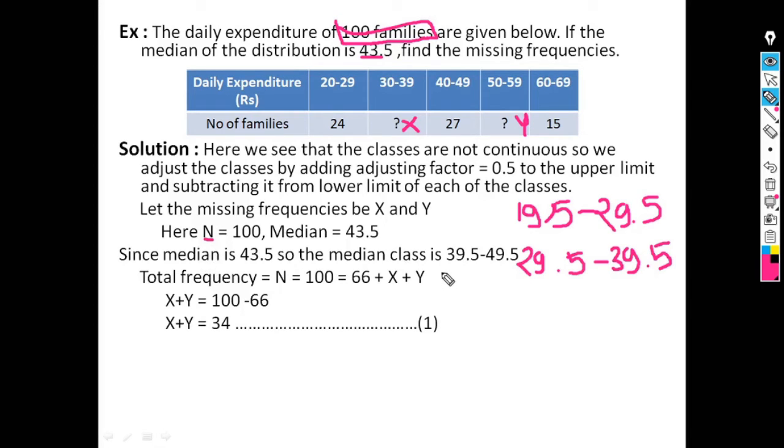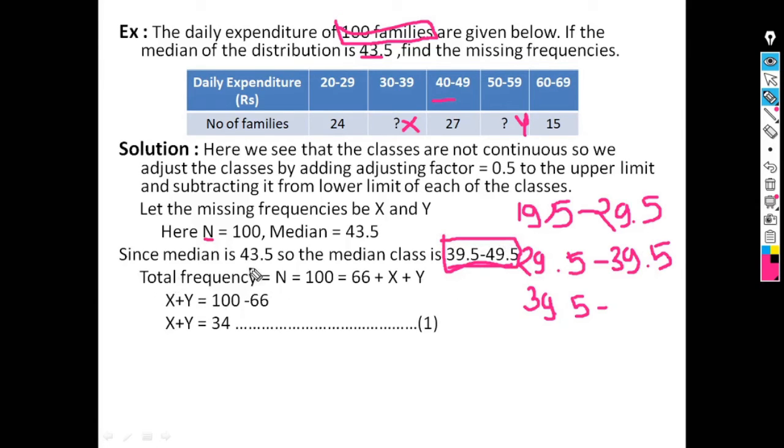We know that the median always lies in its class interval. So the median class must be 39.5 to 49.5, because the median is given, that is 43.5. So our median class is 39.5 to 49.5.